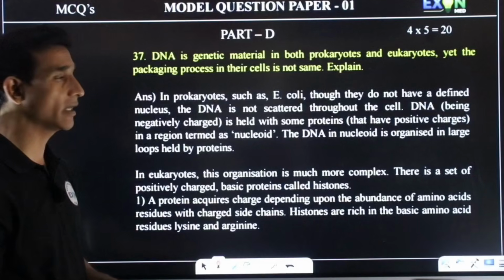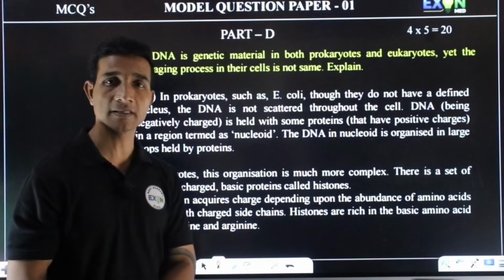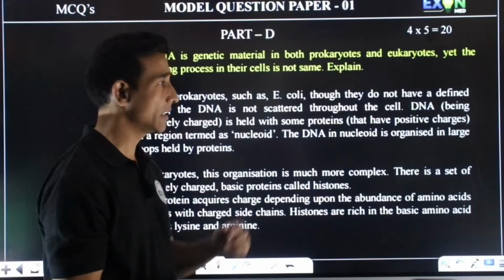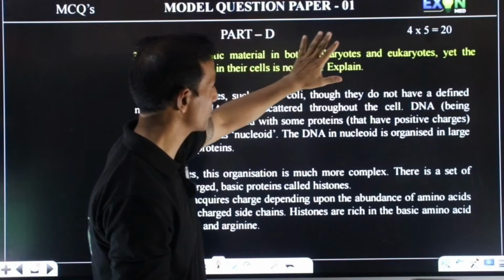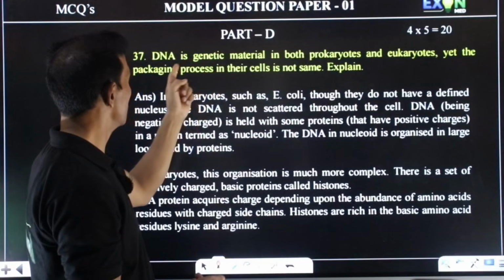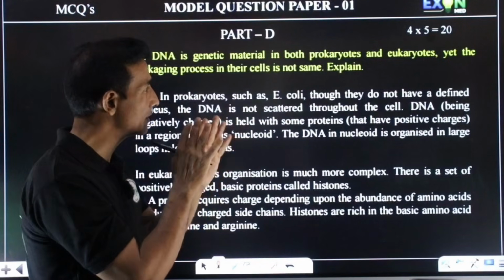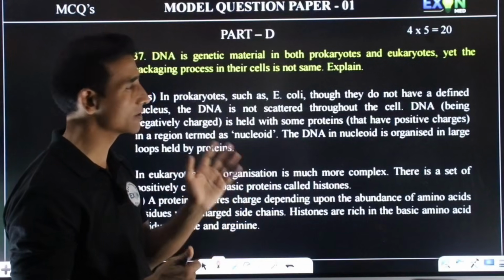DNA is genetic material in both prokaryotes and eukaryotes, yet the packaging process in their cells is not the same. Explain. See, we have genetic material in prokaryotes and also in eukaryotes. In both, the DNA is packaged, and this packing is different. It is not the same. So explain.